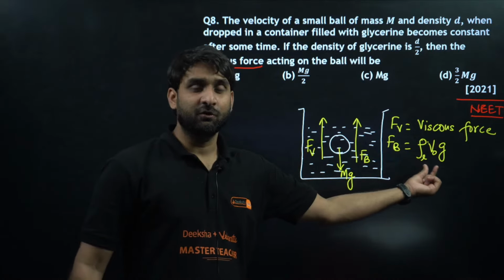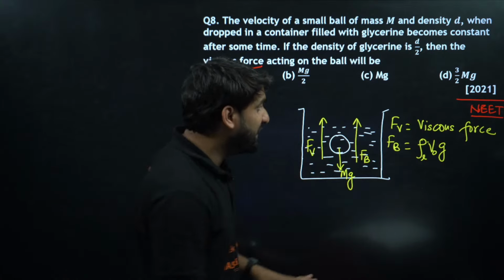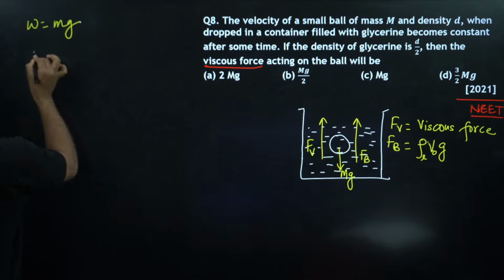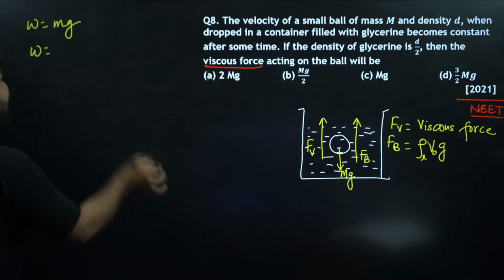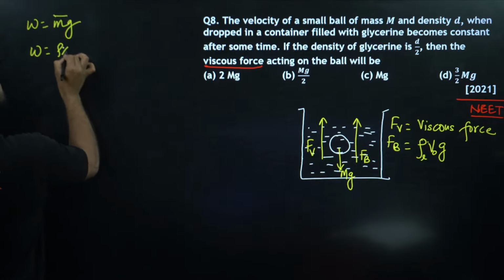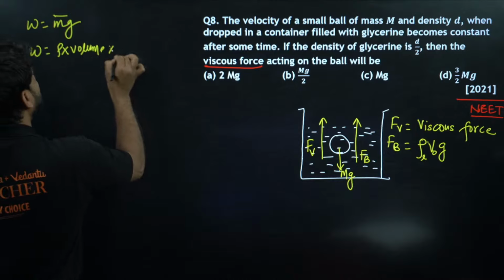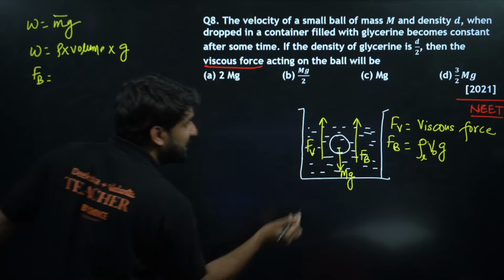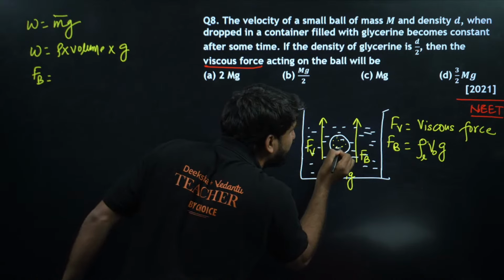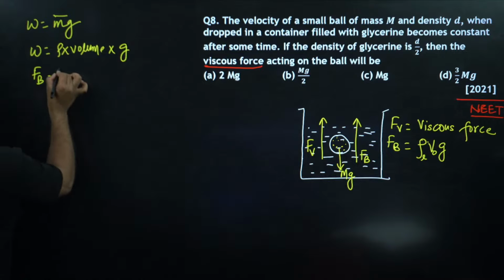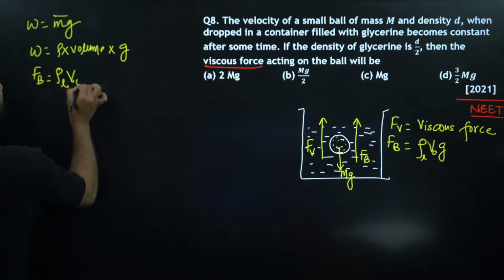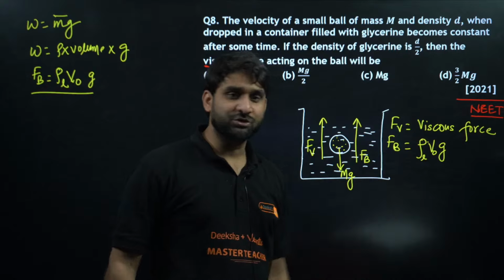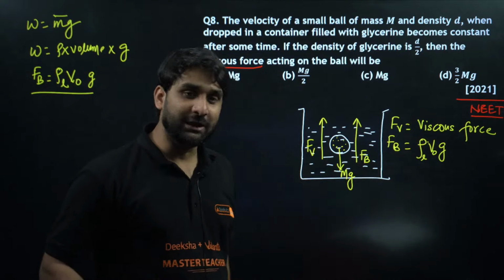This is also the weight of liquid displaced by the body, and weight is equal to mg, right, my dear champion? And mg is equal to what? Density into volume. But we are writing this weight for buoyant force, the weight of the liquid displaced. The liquid at this position has been displaced by this body. So we take density of liquid into V naught into g. This is the buoyant force, Fb equals rho L V naught g.